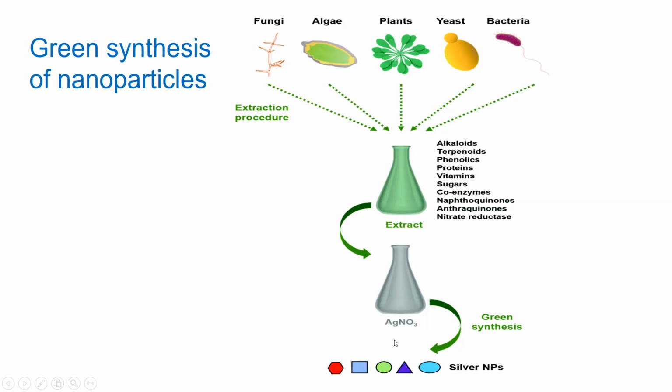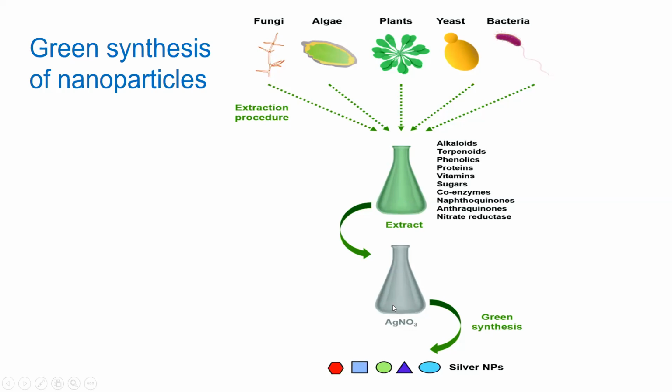Here in this picture, you can see silver nitrate salt, right? We have an extract in this flask. We now make a solution of silver nitrate, and an equal volume of silver nitrate solution should be added to the equal volume of the extract.